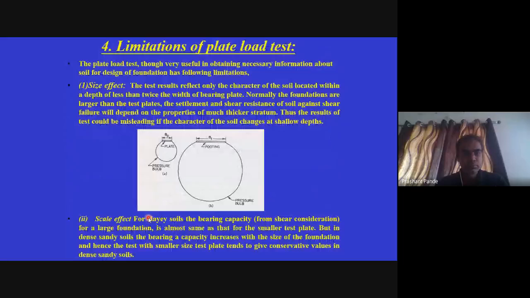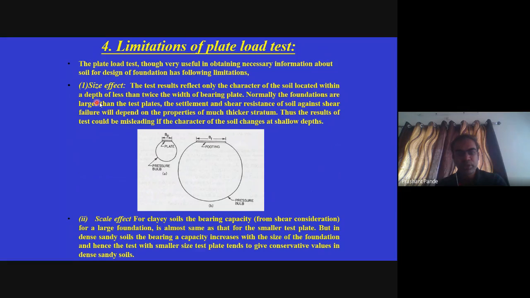There are some limitations of the plate load test. The plate load test is useful in obtaining necessary information about soil and designing soil foundations, but it has some limitations. Size effect: the test results reflect only the character of soil located within a depth of less than twice the width of the bearing plate.